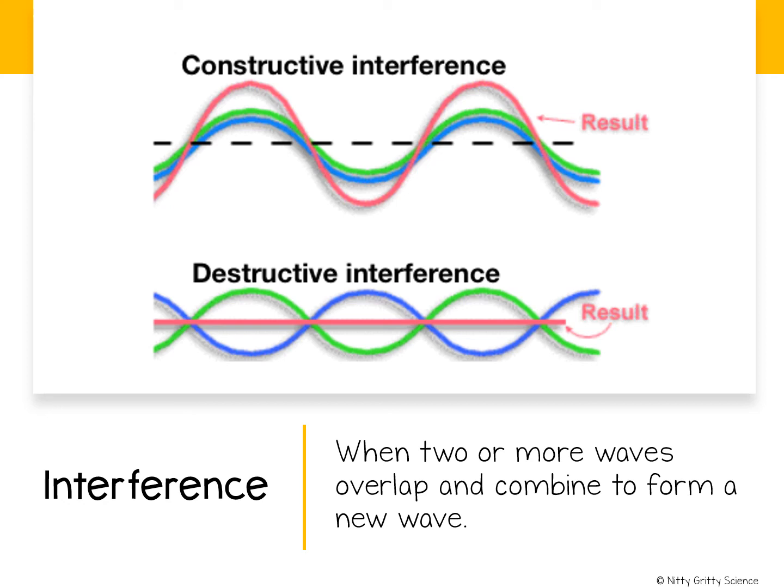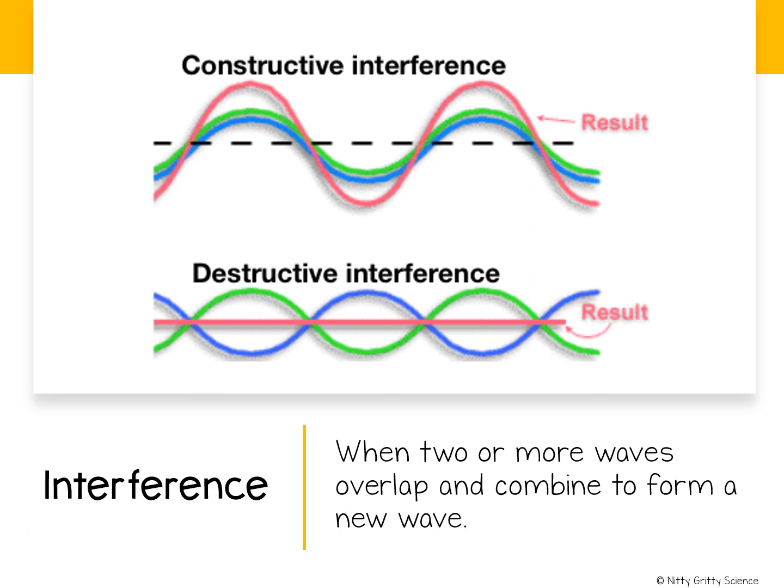In constructive interference, the waves add together. This happens when the crests of two or more transverse waves arrive at the same place at the same time and overlap, and the amplitude of the new wave is equal to the sum of the amplitudes of the original waves. In destructive interference, the waves subtract from each other as they overlap. This happens when the crest of one transverse wave meets the trough of another transverse wave. The amplitude of the new wave is the difference between the amplitudes of the original waves that overlapped.